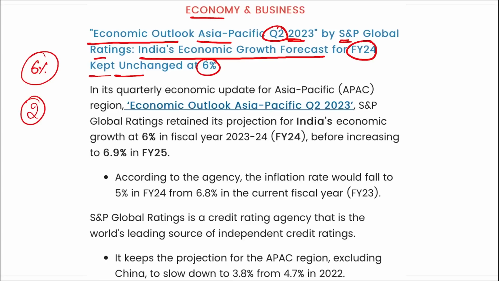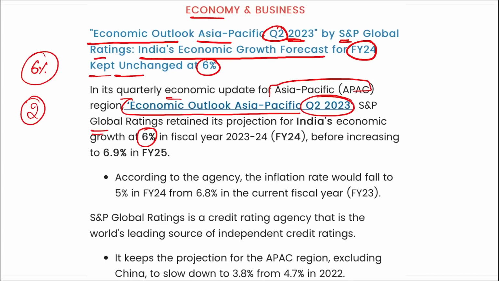All right, this suggests that in the upcoming time we can see a huge recession in the global market. But still, amid all these situations, the war-like situation, the global crisis, banks falling, and news of recession, we can still see that India's growth is eminent. All right, that means India will still be growing at least 6% for fiscal year 24. And this data is in the quarterly economic update for the Asia Pacific region, in their report, the Economic Outlook for Asia Pacific second quarter 23.